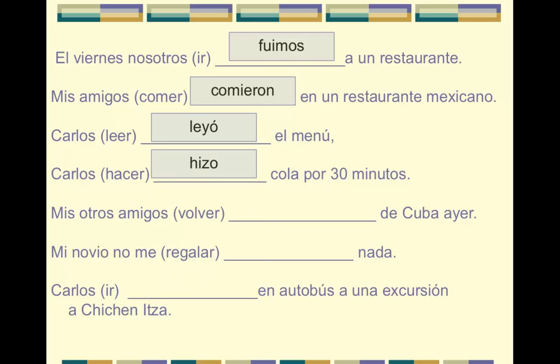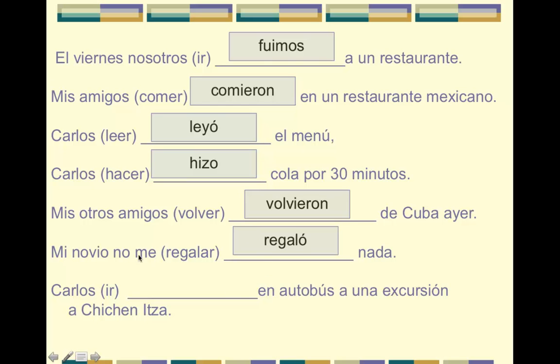Carlos hizo cola por 30 minutos. Carlos stood in line for 30 minutes. It's irregular. Mis otros amigos volvieron de Cuba ayer. My other friends returned. Notice it doesn't stem change. Mi novio no me regaló nada. My boyfriend didn't give me anything.